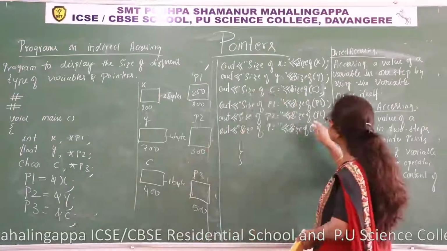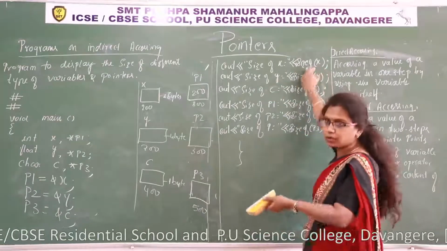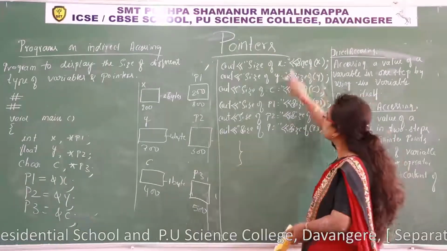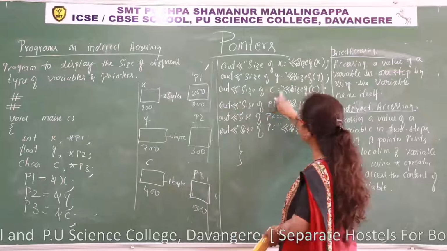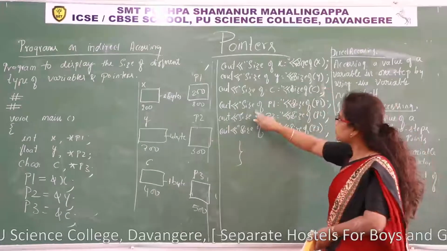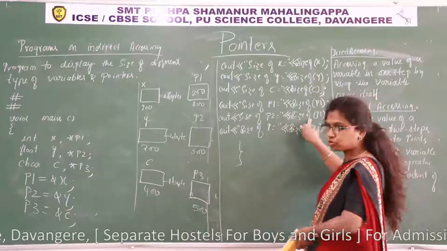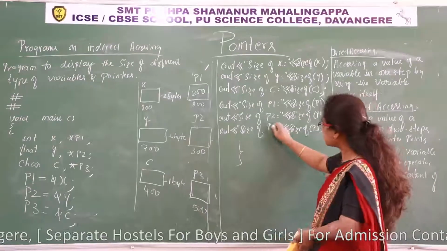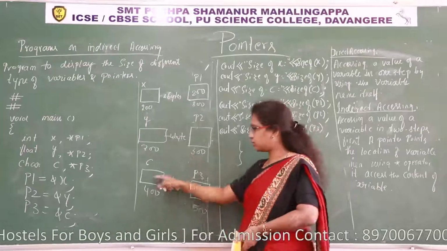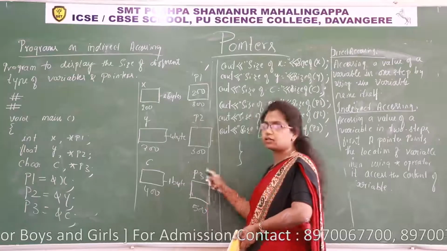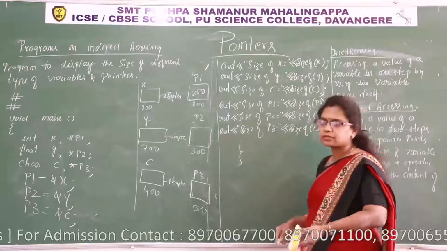Then it displays 2 bytes. For these, it displays size of x is 2, meaning 2 bytes. Size of y shows 4, meaning 4 bytes. Size of c shows 1, meaning 1 byte. Here size of p1 shows 2 bytes. Here also it shows 2 bytes. Size of p3 is 2 bytes. Though it is a character pointer, what is the address? Integer type. To store an integer, it reserves 2 bytes of memory, so it displays 2. You can execute and you can see the output.